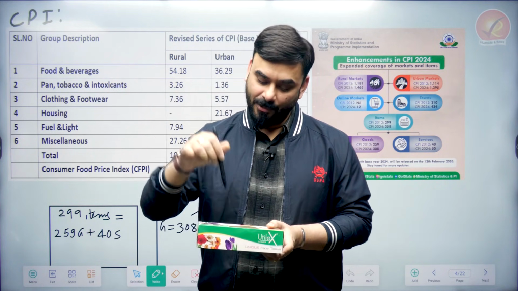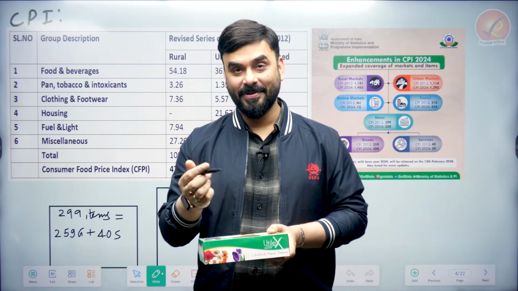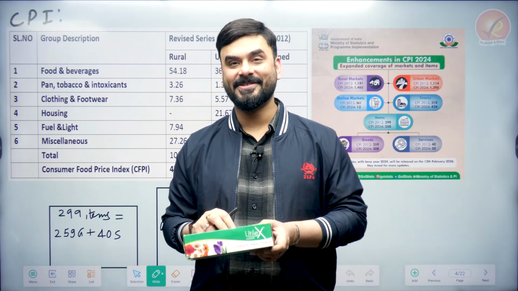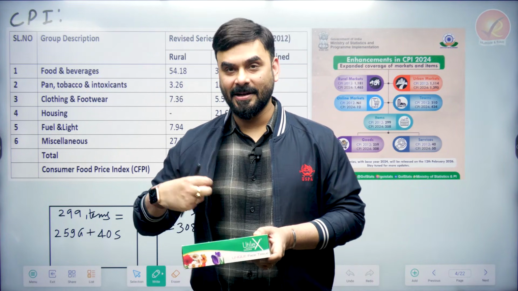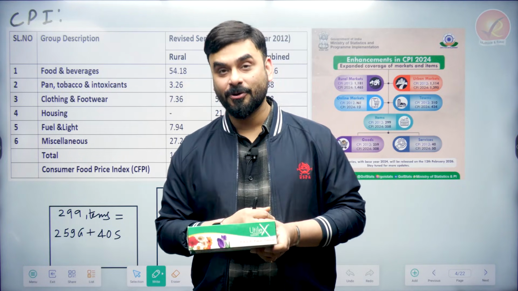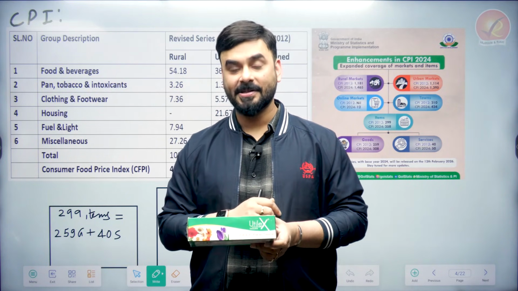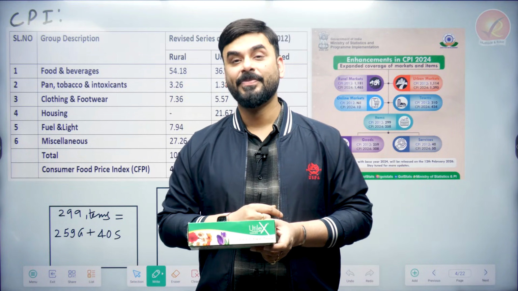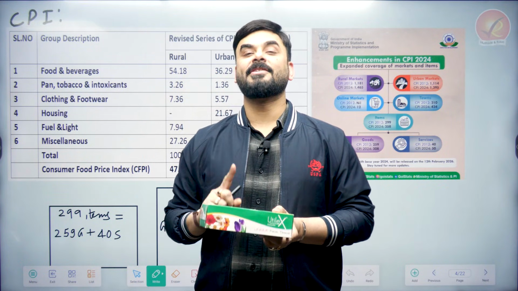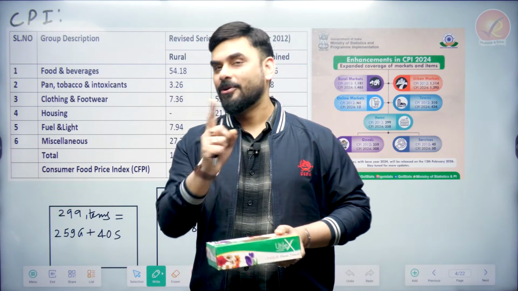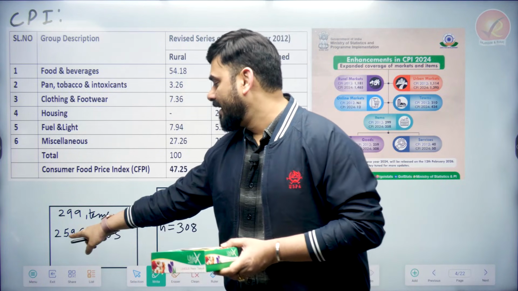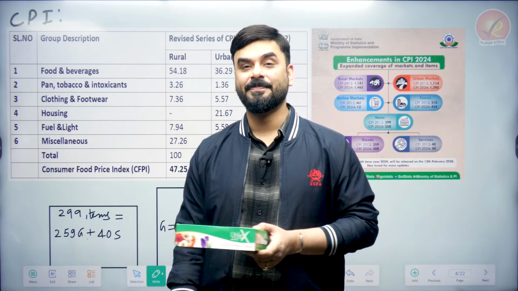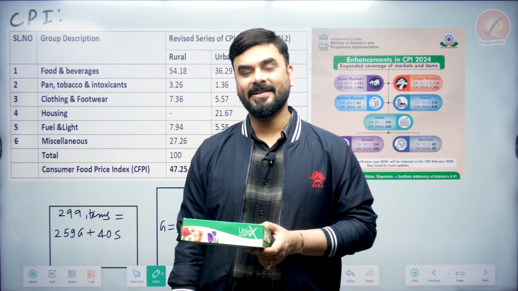Example, let's say I'm putting this pen. Similarly, you can put your favorite sandwiches and samosas inside this. You can put, for example, let's say I'm wearing this jacket, I'm going to put it inside it. Clothes also, footwear also, so many things. I'm buying a bus ticket, public transportation, I'll put the bus ticket also. So I'm going to put 299 items inside this, both goods and services. How many goods and how many services? So 259 goods and 40 services. So total 299 items are there.